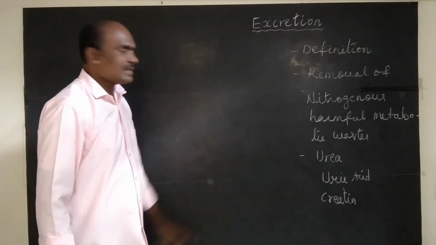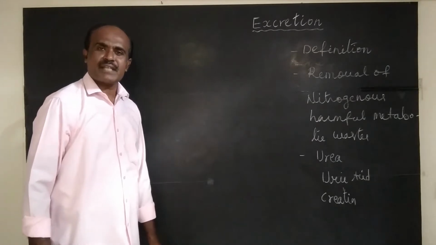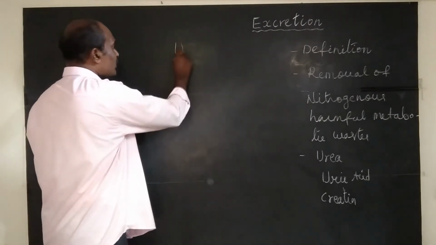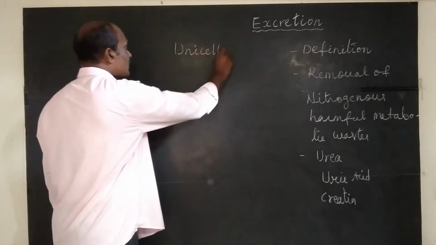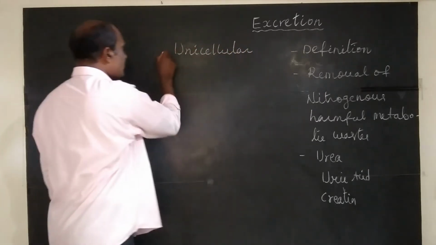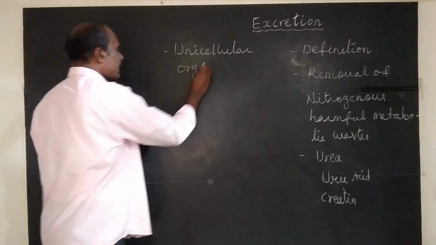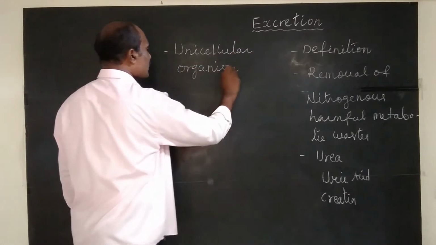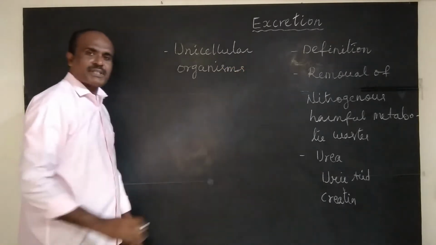Now let us understand how excretion happens in unicellular organisms. In unicellular organisms, excretion happens through the process called diffusion.